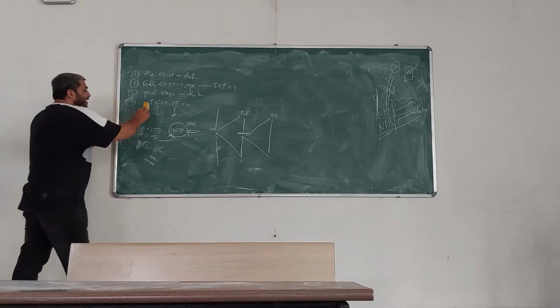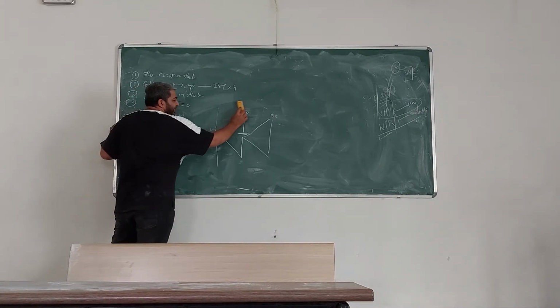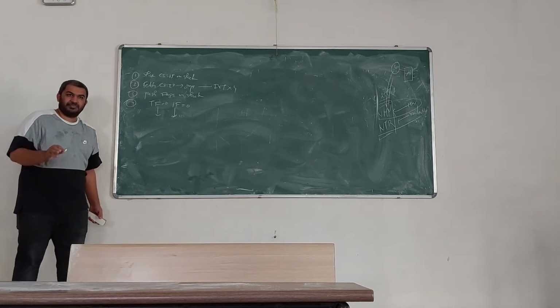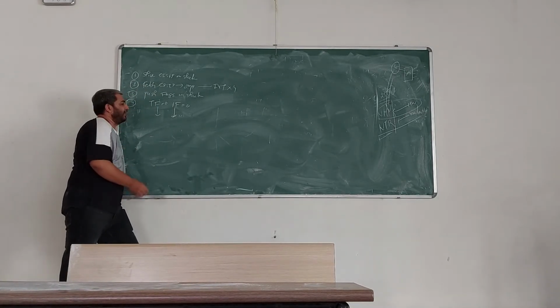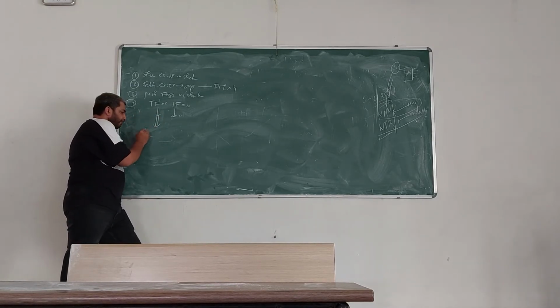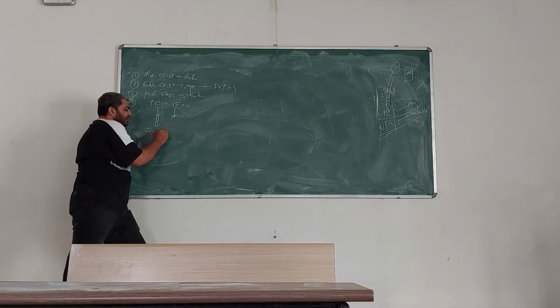Next. Why is TF flag 0? TF is trap flag. What does trap flag do? I think we have studied flags. Short term memory loss, we don't remember, right? So what will trap flag do? Trap flag will stop single stepping.